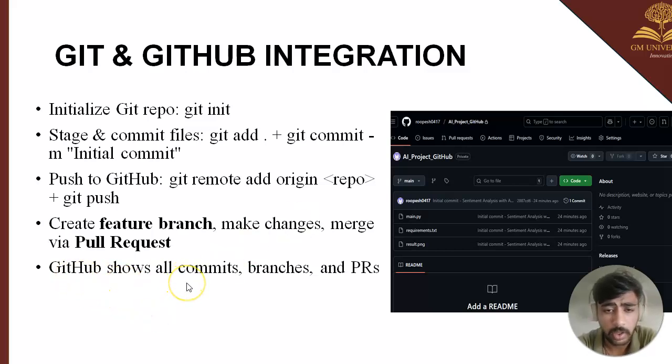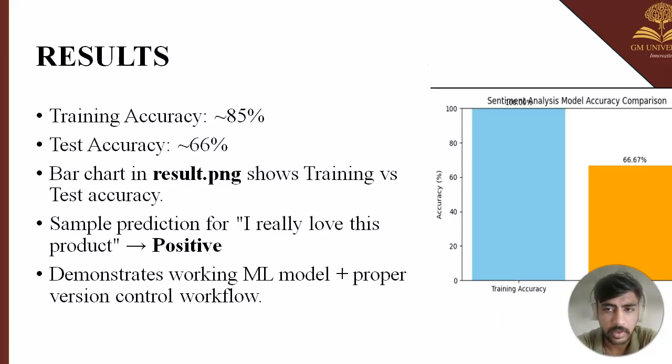Git repo shows all commit branches and pull requests. So basically you will have the count of commits you have done or the changes you have made. So pull request, commit, and all will be shown over here itself. I'll show that to you in the later part.